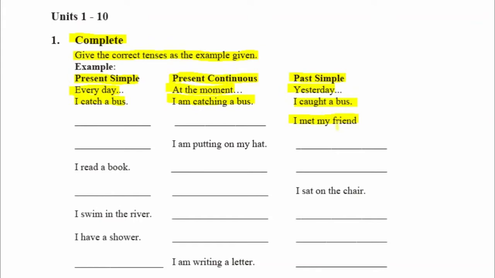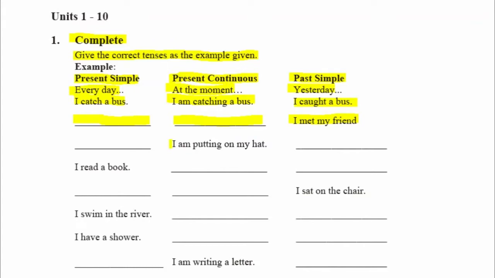Yesterday I met my friend. Today I am meeting my friend. And every day I meet my friend. Every day, I meet my friend. At the moment, I am meeting my friend. And yesterday, I met my friend.